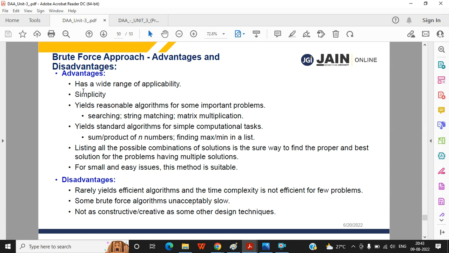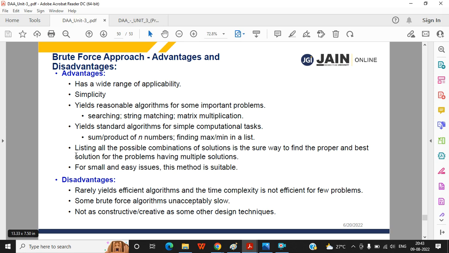Now they are discussing some disadvantages and advantages of the brute force technique. Simply, the advantage is that it is simple. It is not finding the best efficient algorithm, and we have no aim to get an efficient algorithm using the brute force technique. So this is the simplest type of technique.